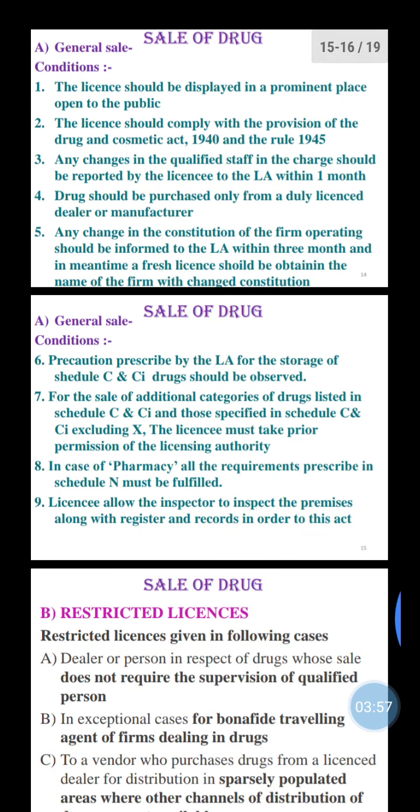Then the precautions prescribed by the LA for the storage of Schedule C and C1 drugs should be observed. It is very important that the storage conditions of biological products be observed.